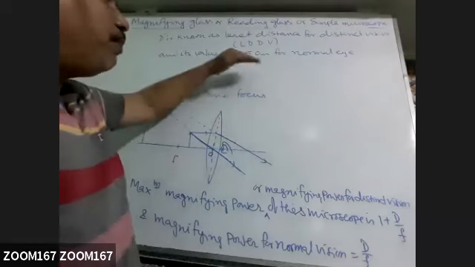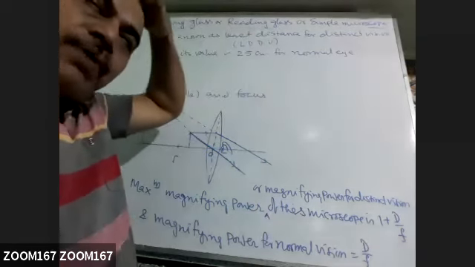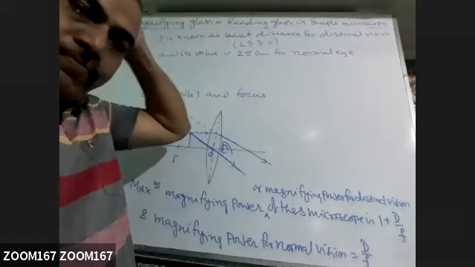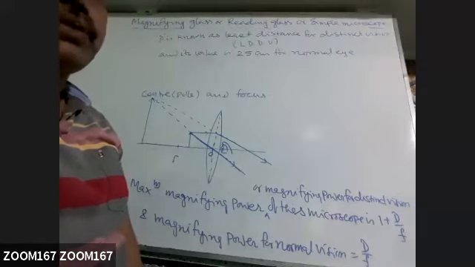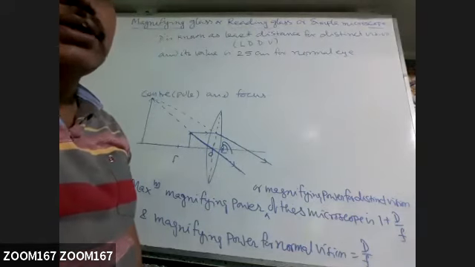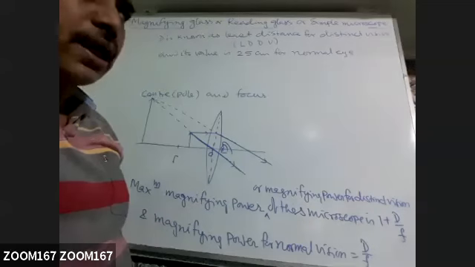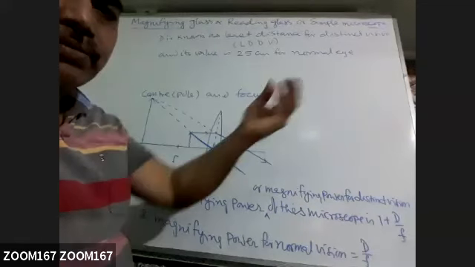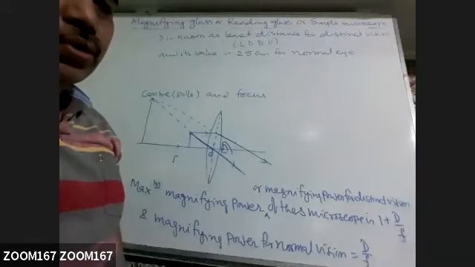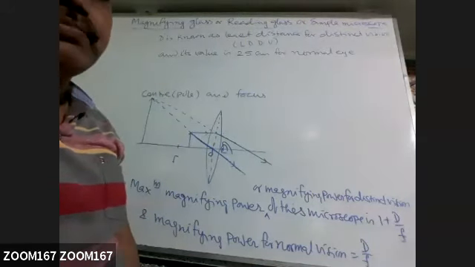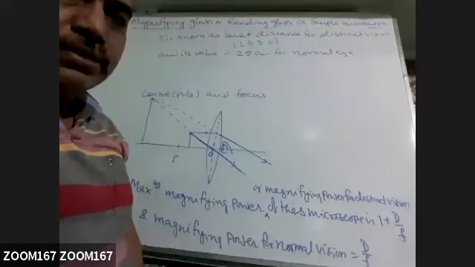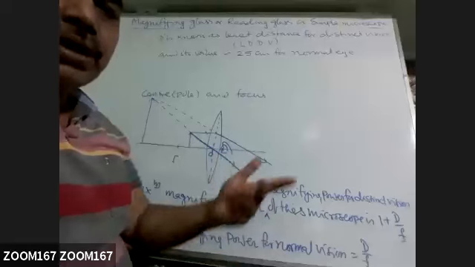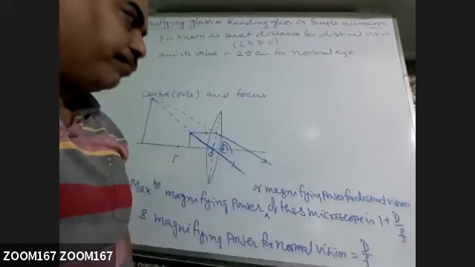So near point for that eye is 25 centimeter and far point is infinity. So we can see very far, whatever the object, if it is present at the star is also visible, provided it is illuminating sufficient light. So if light is able to reach from that object to your eye, that object must be visible to you. The person who is using the specs, for him, near point and far point will be different.